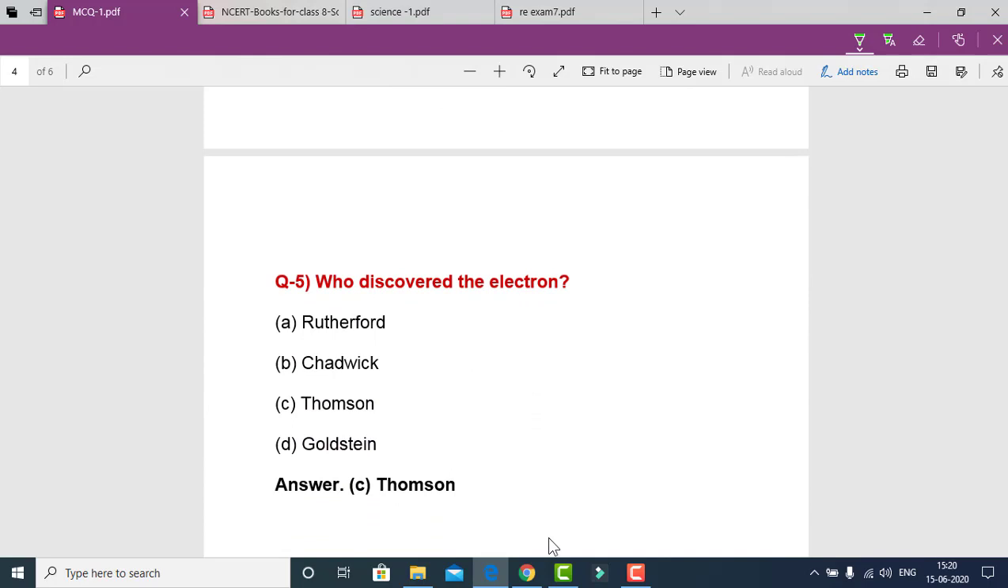Our next question is, who discovered the electron? The options are Rutherford, James Chadwick, Thomson, that is J.J. Thomson, and E. Goldstein. The correct answer is Thomson. J.J. Thomson had discovered the electron.